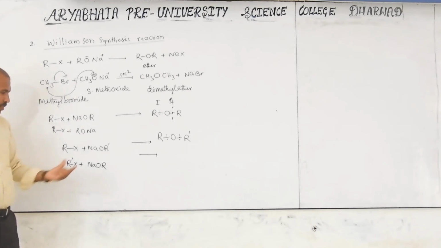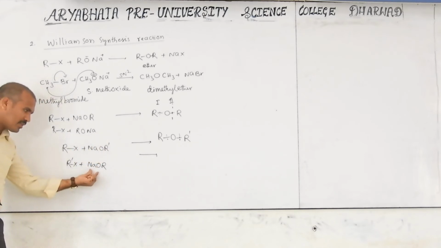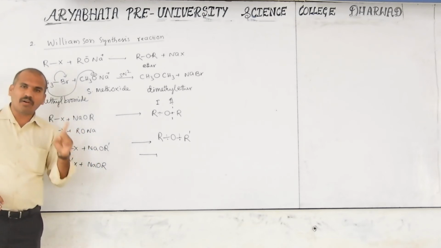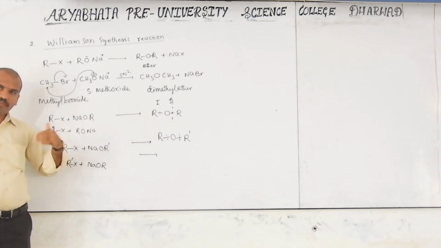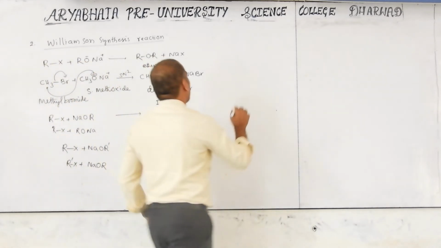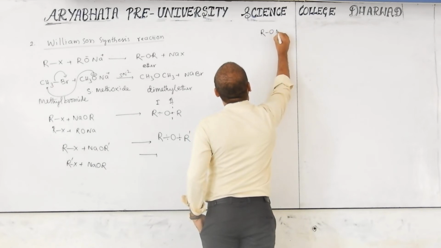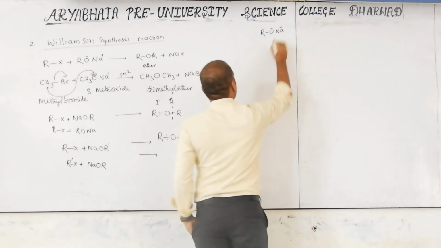Different, because here the alkoxide is R dash, but here the alkoxide is only R. That's why where bond breaking takes place, we have to observe very carefully, because these are very, very important. So now I will give this RONa, O minus Na plus, consider this.